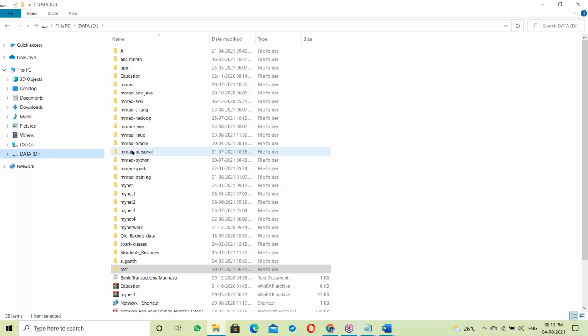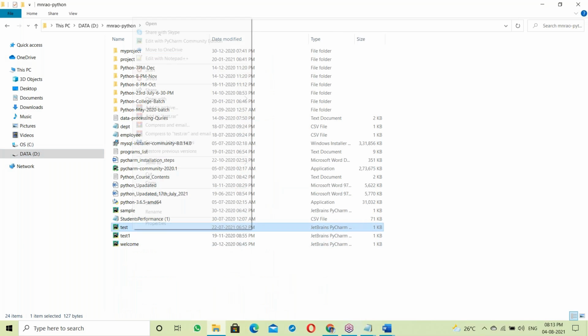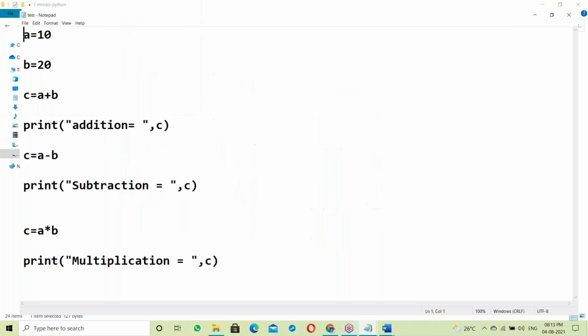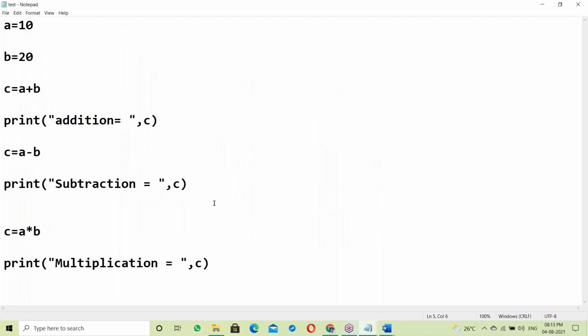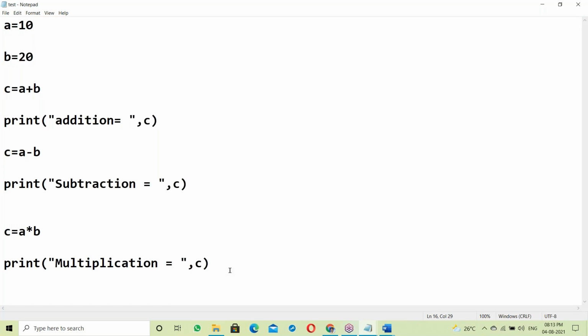Suppose one more example, Python. These are like the English language too. So this is a user understandable language. This English-like language is a user understandable language, called a high level language.